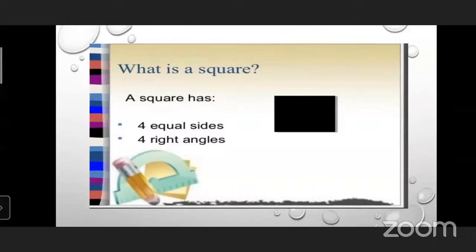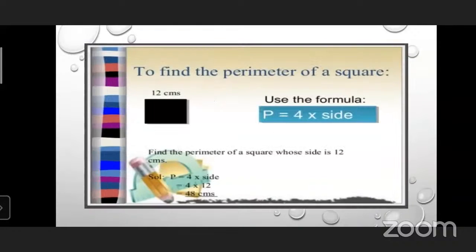A square has, as I told you, 4 equal sides and 4 right angles. It also has 4 corners and each carries a 90-degree angle. So there are 4 right angles and 4 equal sides in the closed plane figure, that is the square. Let's see the formula to calculate the perimeter of a square.